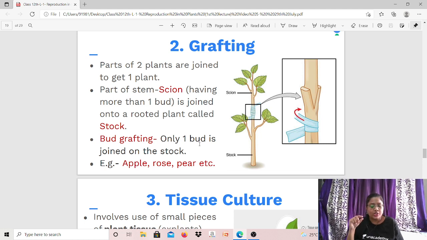Scion है ऊपर, नीचे stalk है, right? So basically that scion is a stem part which they have taken from one plant, and the stalk is the root portion. Roots दिख नहीं रहे वहाँ पे क्योंकि वो जमीन के अंदर गए हैं. Below the soil they have gone. But it is a rooted part of another plant. ठीक है, that is stalk.